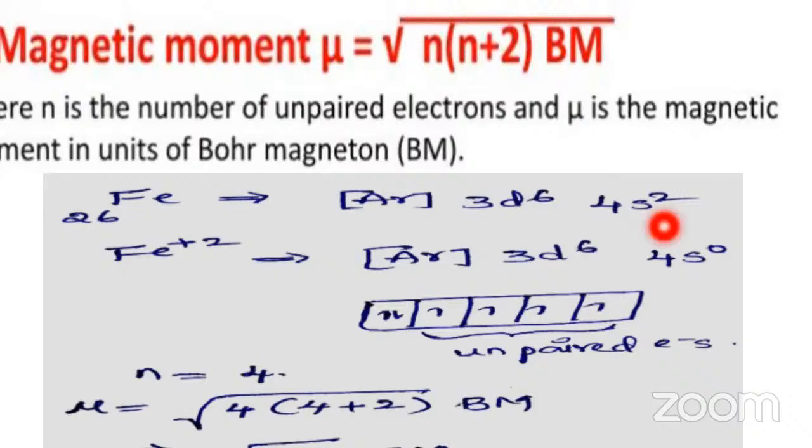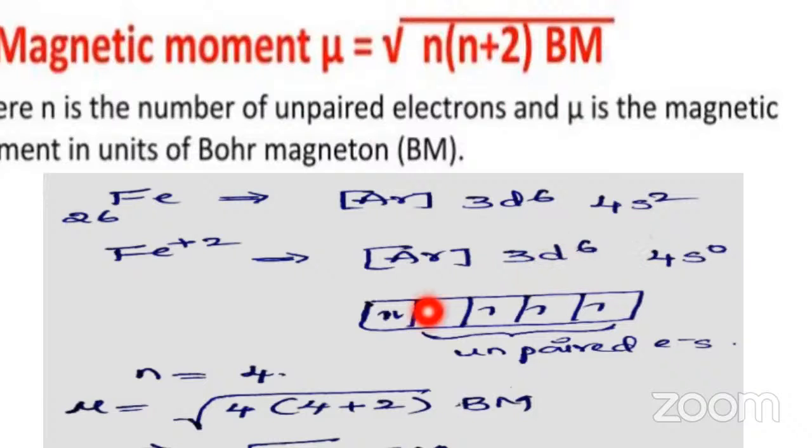But here in the question, what is given? Fe+2 is given. Fe+2 is nothing but it lost its 2 electrons from its outermost shell. From where did it lose the electrons? From its outermost shell, the 4s orbital. Whenever it loses its 2 electrons from the 4s orbital, it now has only 6 electrons in its 3d orbital.